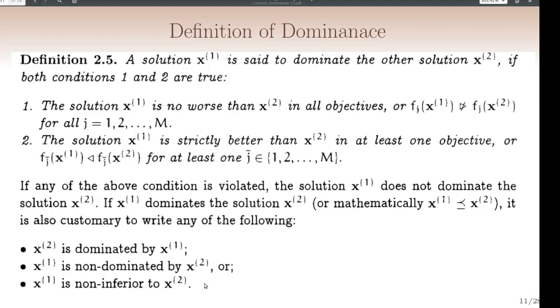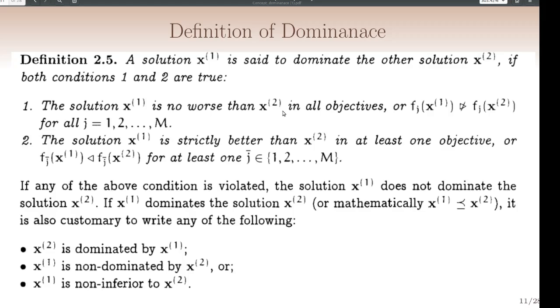Now let's see the formal definition of dominance. What is meant by dominance? A solution x1 is said to dominate the solution x2 if both conditions 1 and 2 are true. What is condition 1? The solution x1 is no worse than x2 in all objectives.